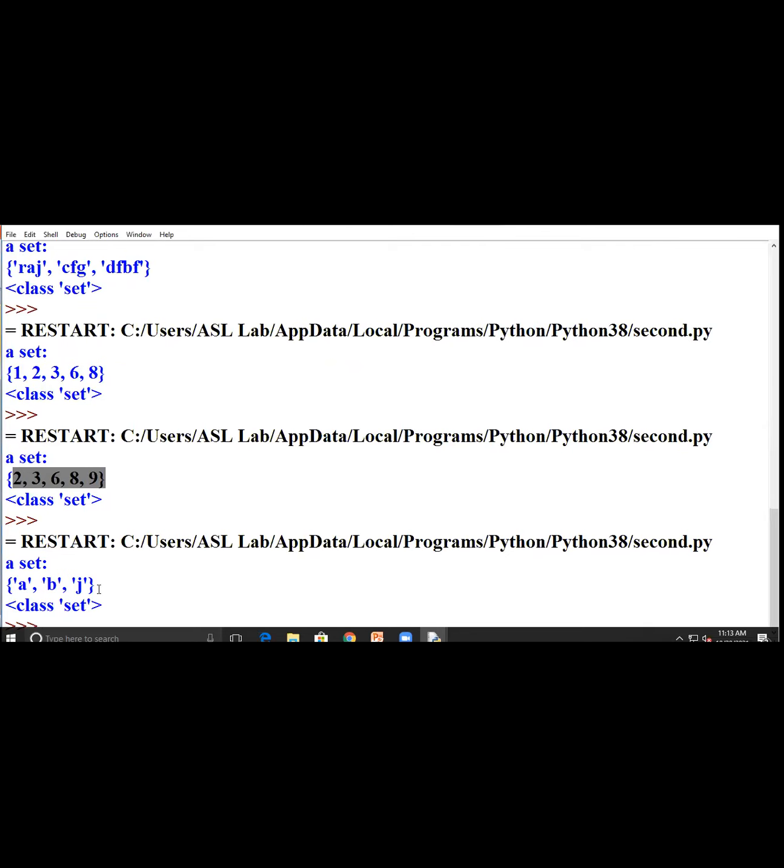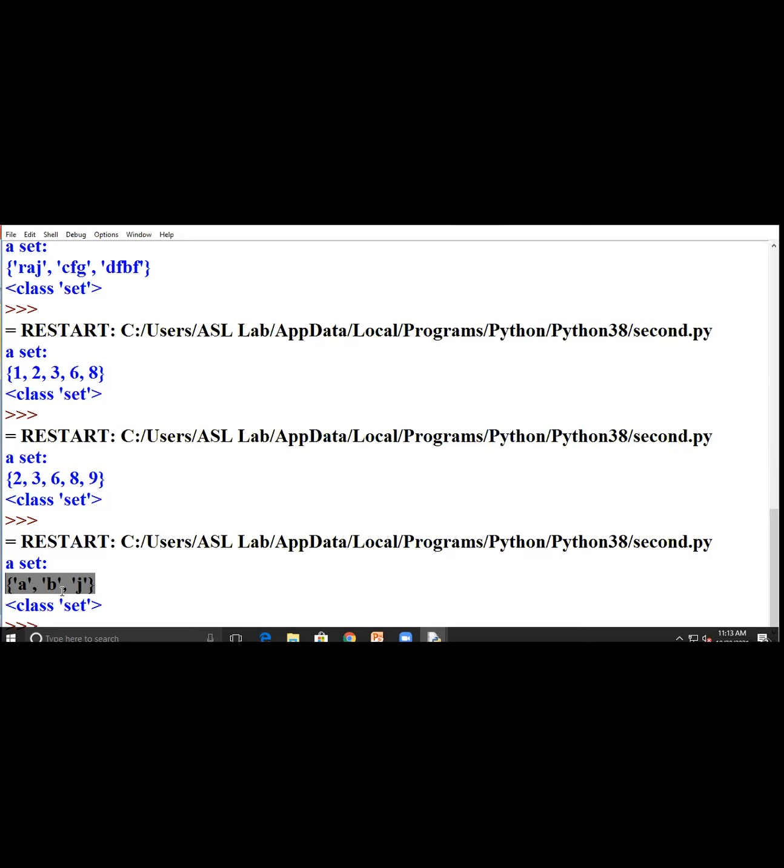The meaning of this set operation is that it arranges unordered data in an ordered format. You have to see the example of 1, 2, 3, 6, 8, and alphabetically.